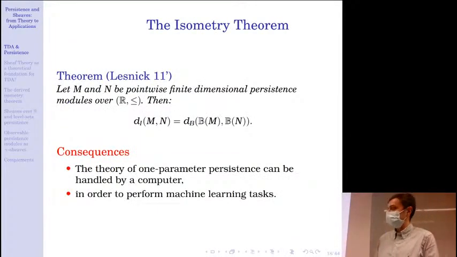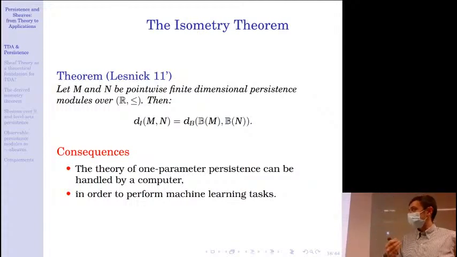So now there is a very, again, foundational theorem for TDA, which was first proved by Lesnik in 2011 and is called the isometry theorem. It basically says that if I have two pointwise finite dimensional persistence modules M and N, then I can compute the interleaving distance between M and N as the bottleneck distance between B of M and B of N. Okay, so it means that this interleaving distance that was purely algebraic can actually be computed as a combinatorial distance between the combinatorial descriptors of my persistence module.